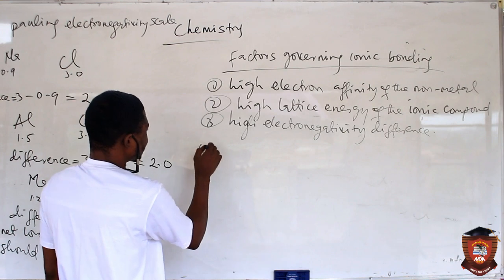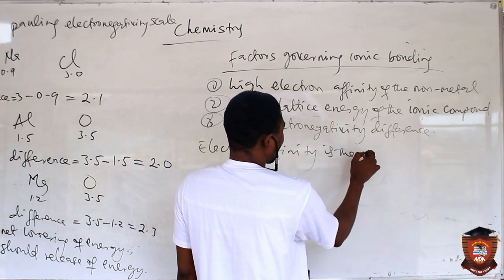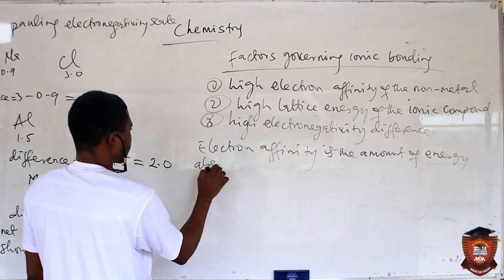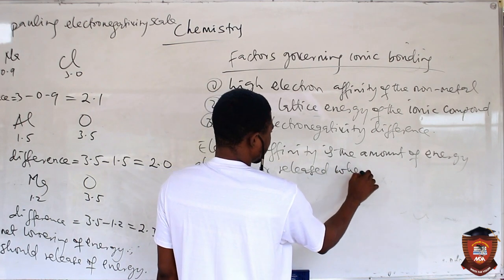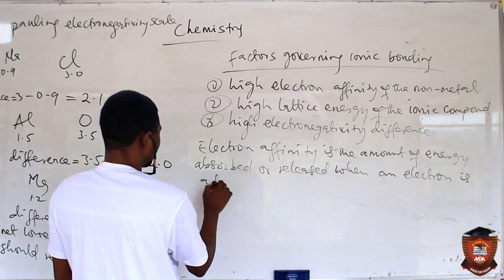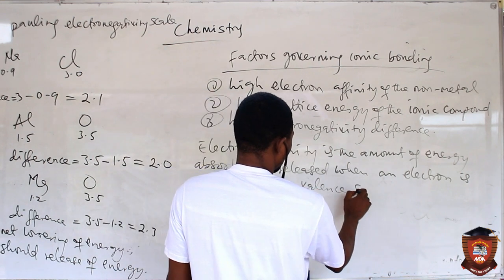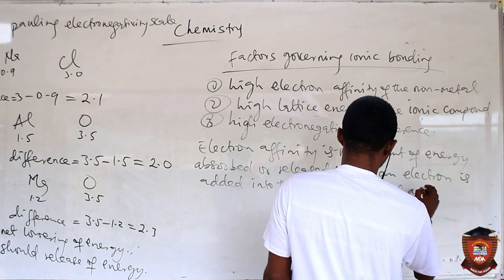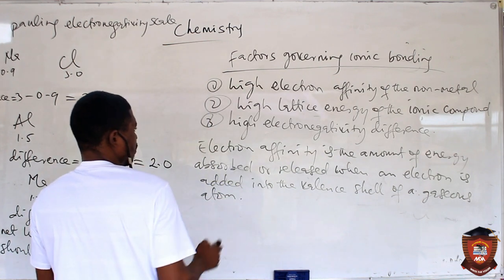Electron affinity has to do with the amount of energy absorbed or released when an electron is added into the valence shell of a gaseous atom. Please take note of this.